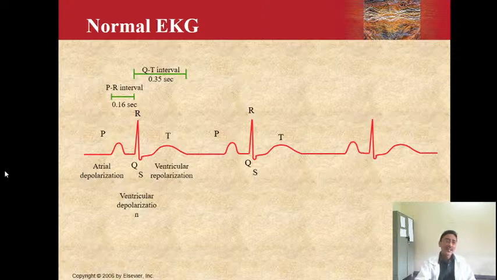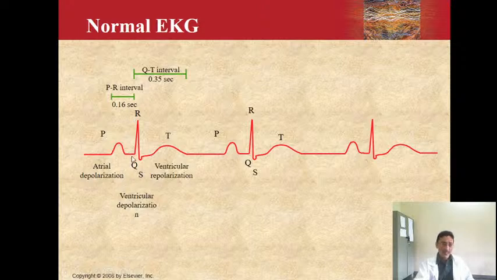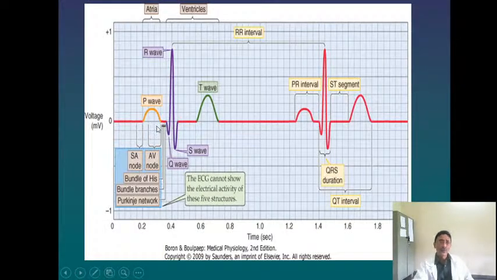Then the next complex here is the QRS complex. In this QRS complex, Q is a negative wave, R is a positive wave and S is again a negative wave. Here you can see the Q wave, the R wave and the S wave, and it is known as the QRS complex. The whole duration of the QRS complex is somewhere around 0.1 seconds. The cause of the QRS complex is the depolarization of the ventricles.